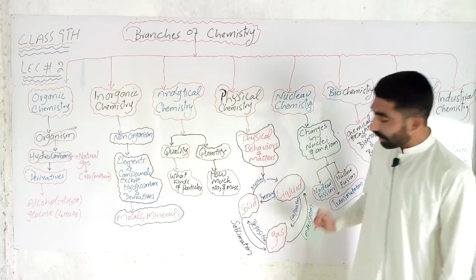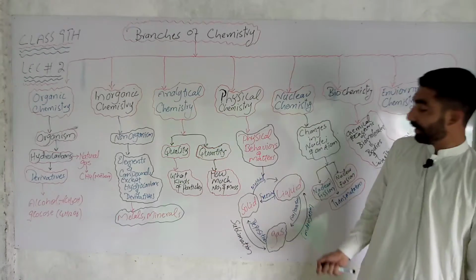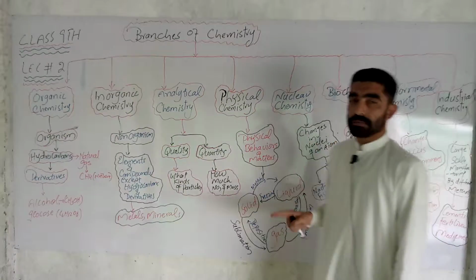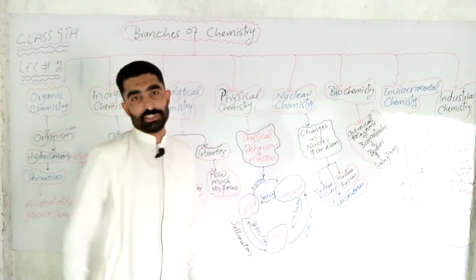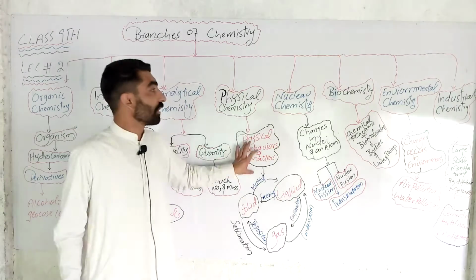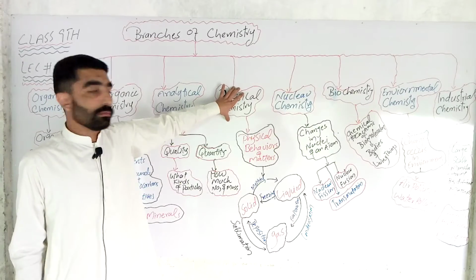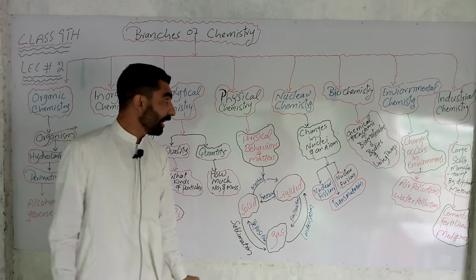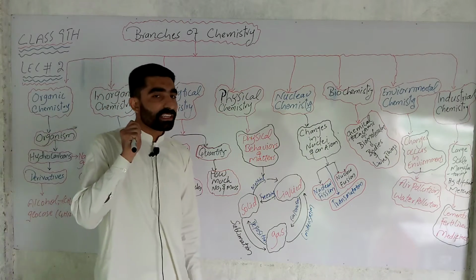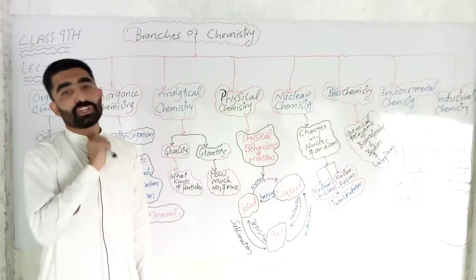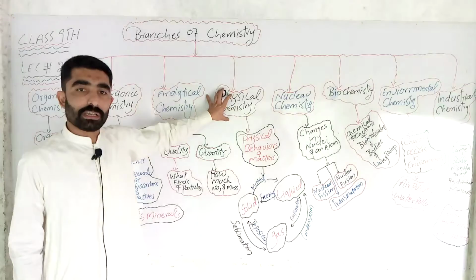If the gas is converted directly into solid state, it is called deposition. All these conversions are physical properties and physical changes. So the study of the physical behavior of matter is called physical chemistry. Another way to define it: the branch of chemistry in which we study the physical properties and physical changes along with composition is called physical chemistry.